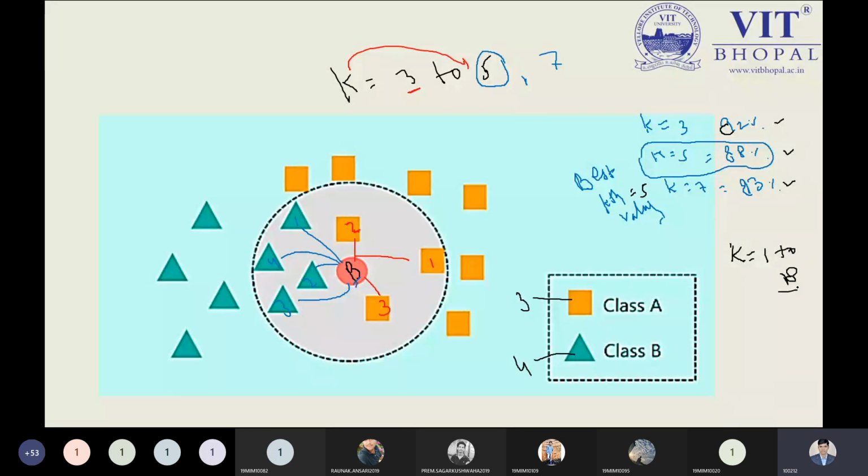When you have a large data set, don't worry, just start your calculation from 1 to 18, updating the k value, then calculate the accuracy, and within this range you can easily determine the value of k where you get the best accuracy.